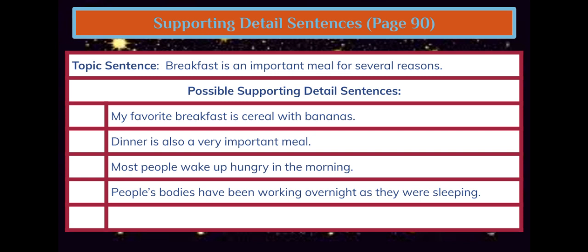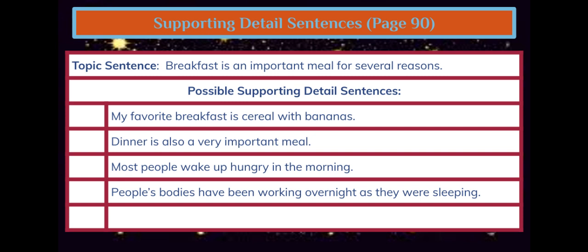Turn to page 90 in your student books. Let's look at the instructions. Read the topic sentence and detail sentences in each set. Choose 2 sentences that provide supporting details for that topic sentence. Then write a sentence that could be a third supporting detail. Look at that first topic sentence. Breakfast is an important meal for several reasons.